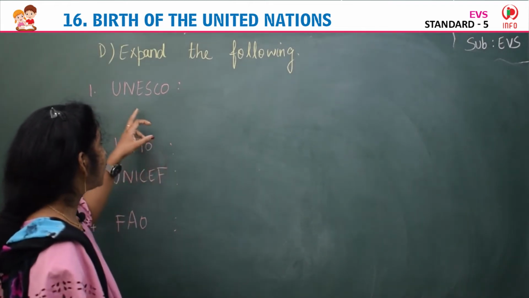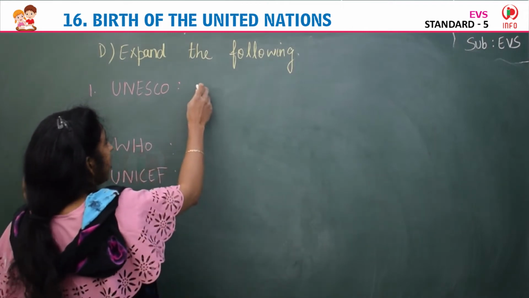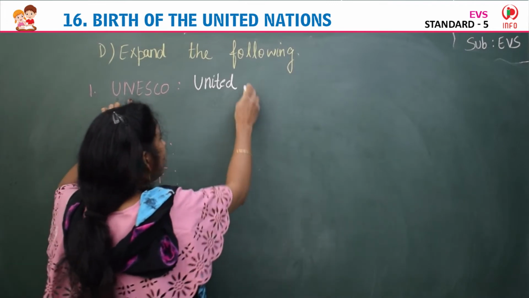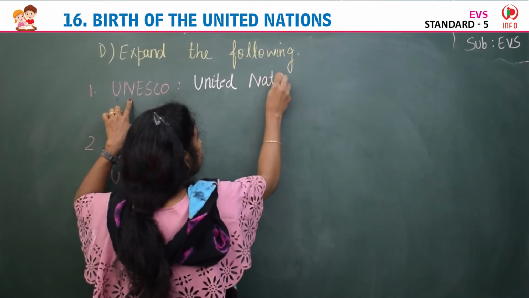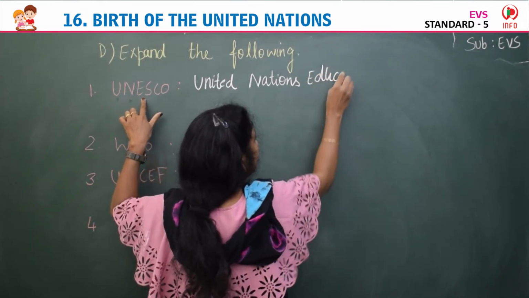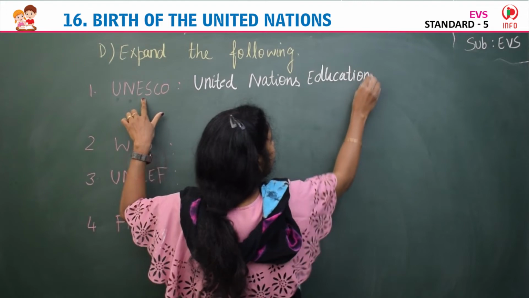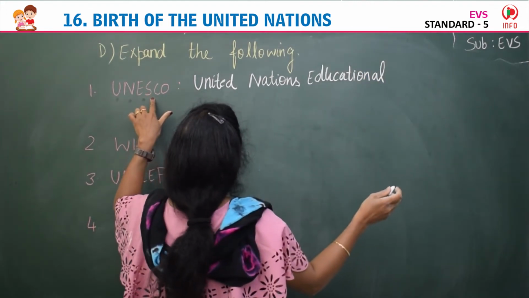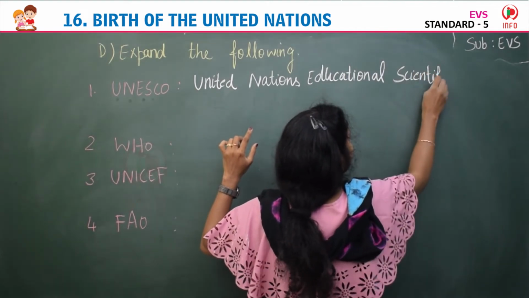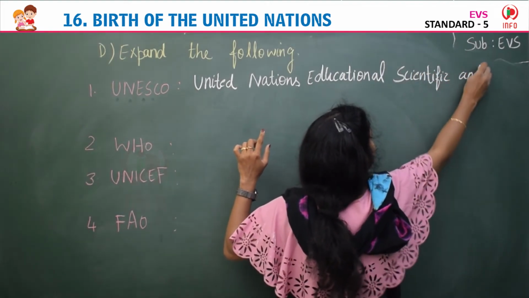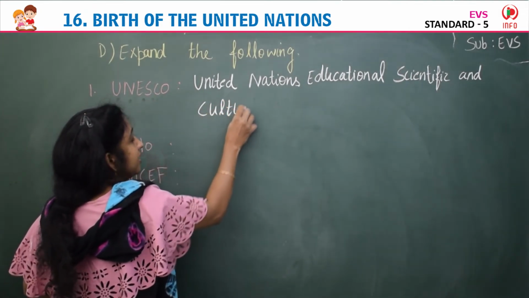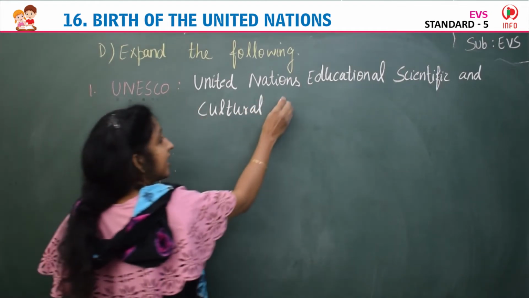Yes. So the first one is UNESCO. What is its full form? U for United, N for Nations, then E for Educational, Scientific, and then C for Cultural, then last O, Organization.